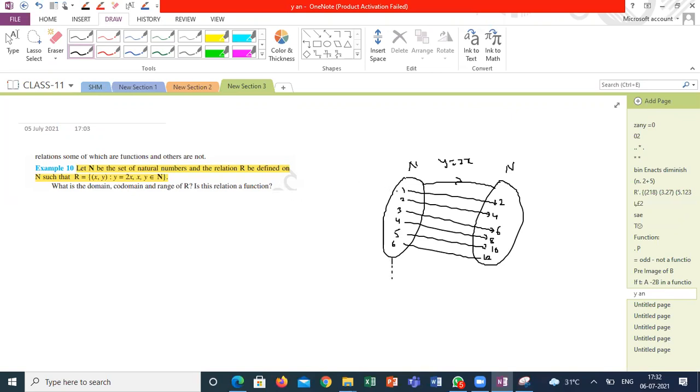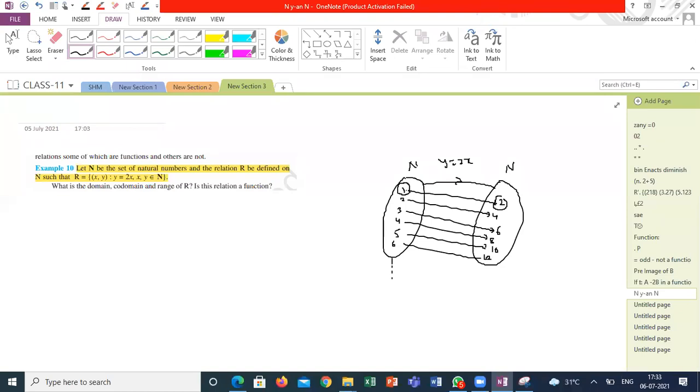So each and every element of the first set has a unique image in the second set. So it is following both conditions of the function: one element, only one image, and all elements having images. Might be common images or might not have common images, that doesn't matter.